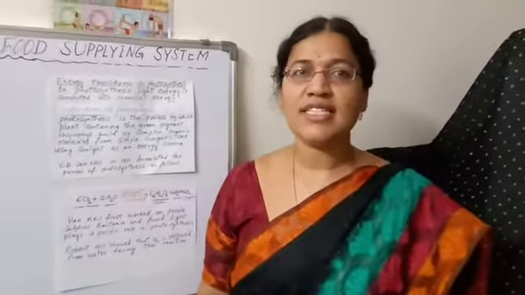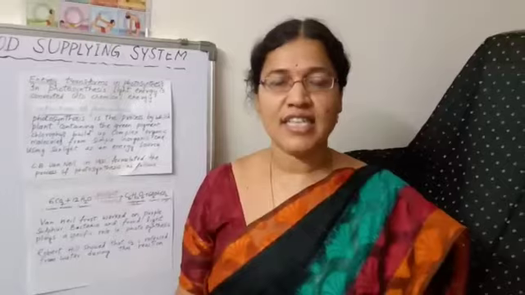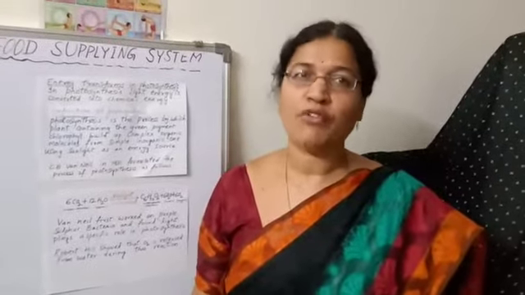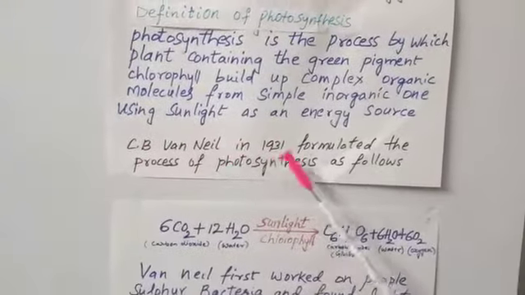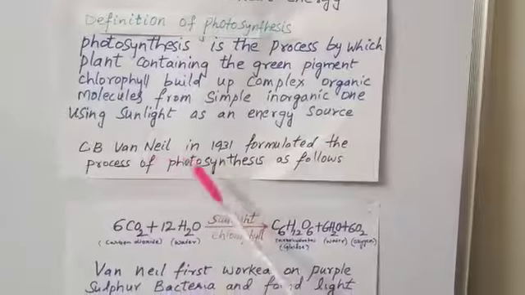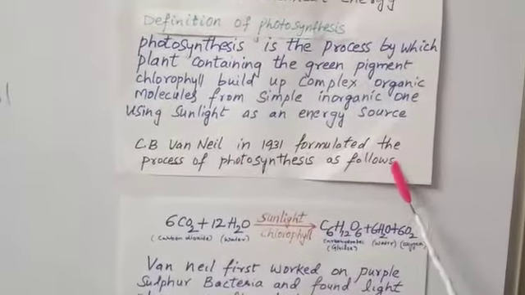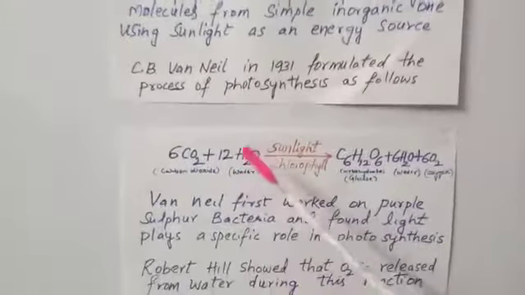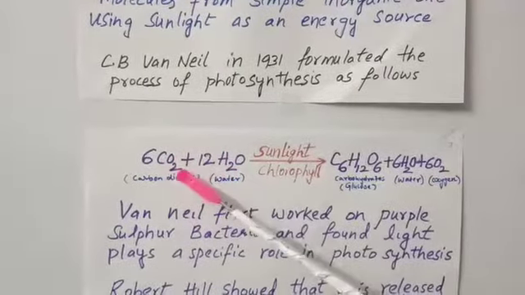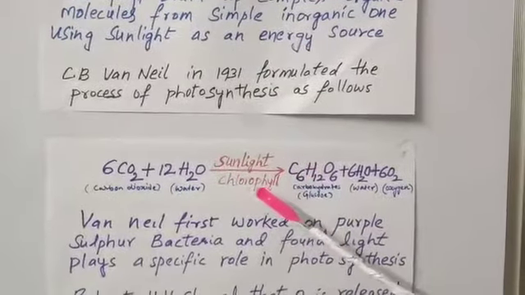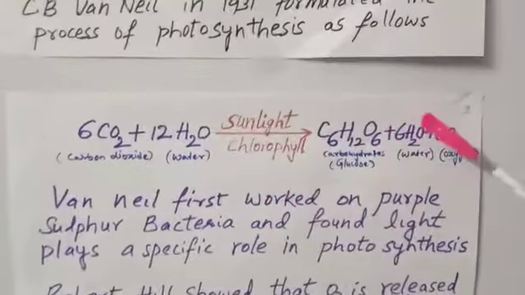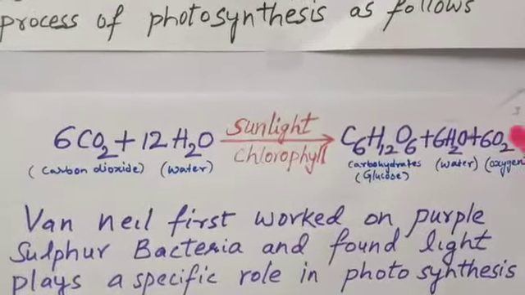Children, photosynthesis is not a simple reaction, it is a complex one, and many scientists tried to formulate the photosynthesis process. Scientist C.B. Van Niel in 1931 formulated the process of photosynthesis as follows. According to him, the formula of photosynthesis is this: 6CO2 plus 12H2O in presence of sunlight with the help of chlorophyll gives C6H12O6 plus 6H2O plus 6O2.